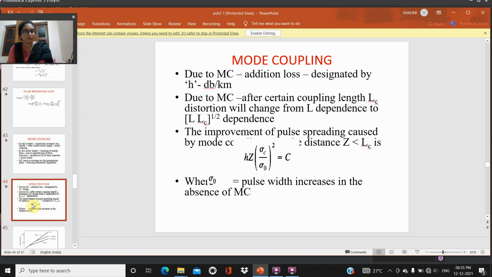The improvement of pulse spreading caused by mode coupling, that means the improvement of dispersion, is given by (sigma c by sigma naught) whole square. Sigma naught indicates the pulse width increase in the absence of mode coupling. Sigma c indicates the pulse width in the presence of mode coupling.